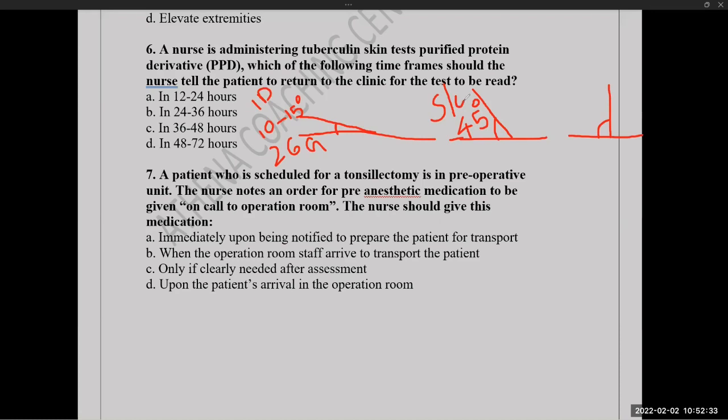What is the needle gauge? 26. Is the third picture? 90 degrees. So it is for IM, 23. Okay.